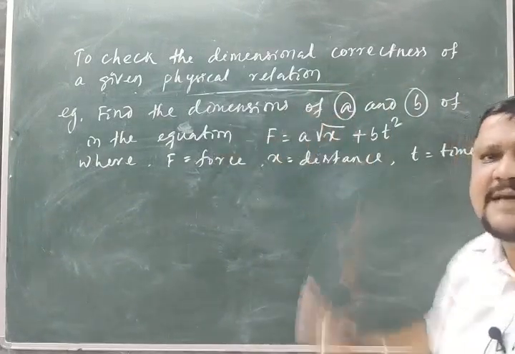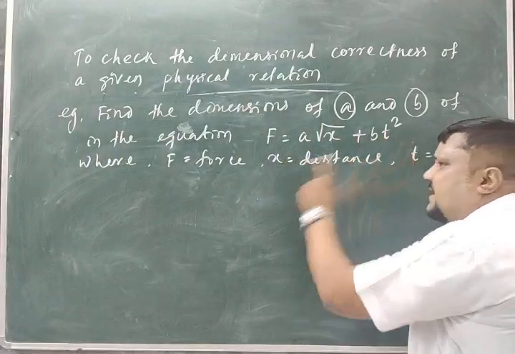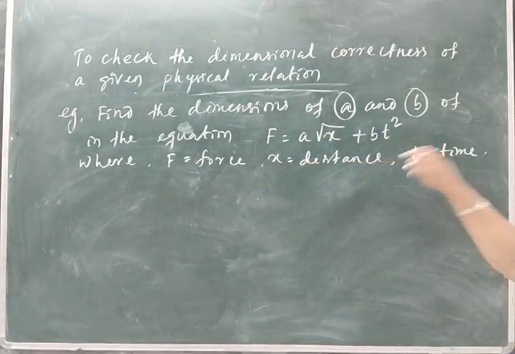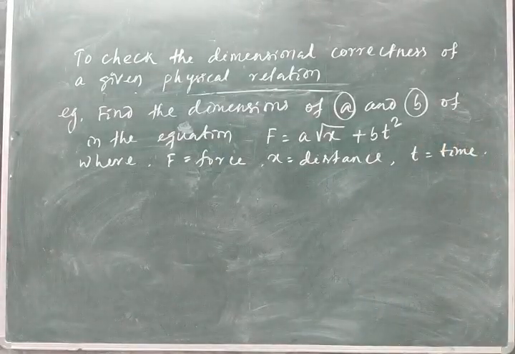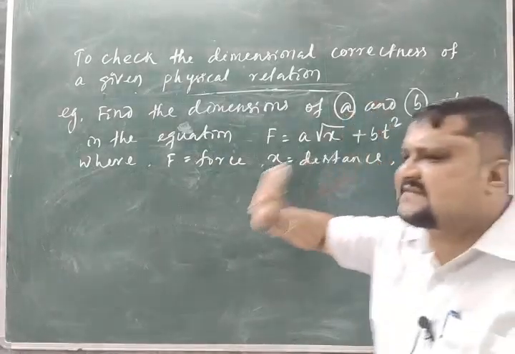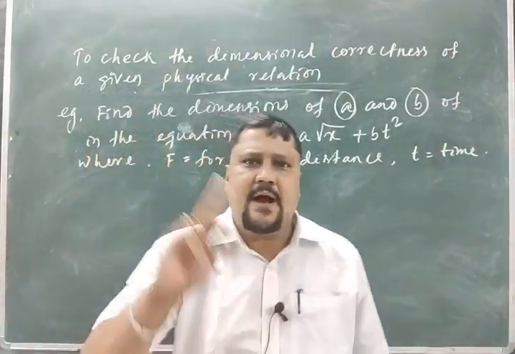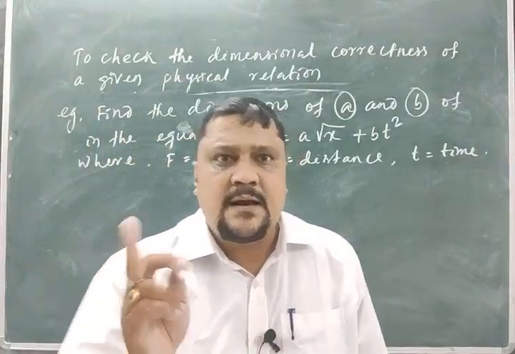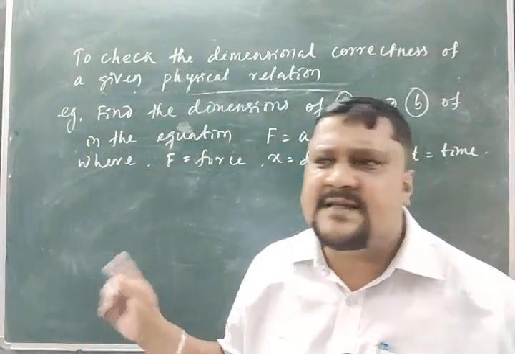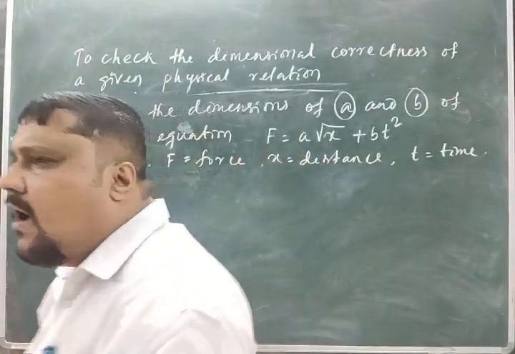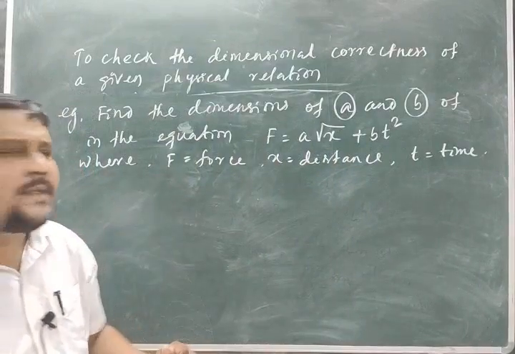F equal to A root over x plus bt square, where F is the force, x is the distance and t is the time. So this relation is dimensionally correct, which means each term on either side of the equation is dimensionally the same. The dimensional formula of each term on either side of the equation is the same.